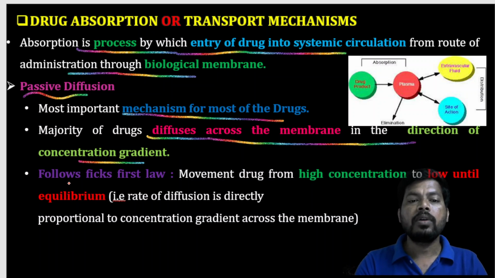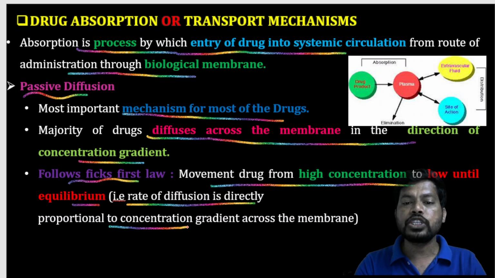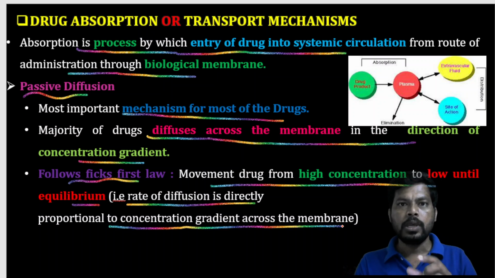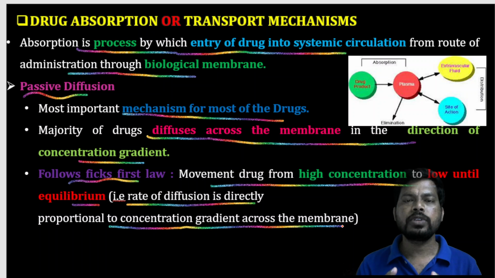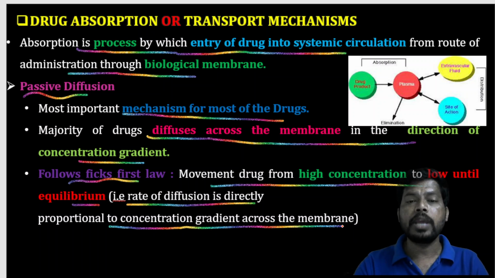Passive diffusion follows Fick's first law. What is Fick's first law? Movement of drug from high concentration to low concentration until reaching equilibrium. That is, the rate of diffusion is directly proportional to the concentration gradient across the membrane. This is very, very important. Passive diffusion follows Fick's first law: movement of substance from high concentration to low concentration until reaching the equilibrium.